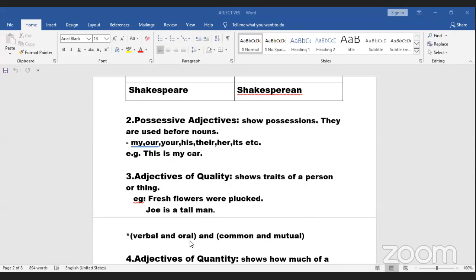Okay, again, another thing. Common and mutual. Where is the difference? See, common is shared by all who are concerned. Like if I'm telling, the rule is common to everyone in the class. That means all the students who are concerned. That is common. That means it is shared by all the concerned people.